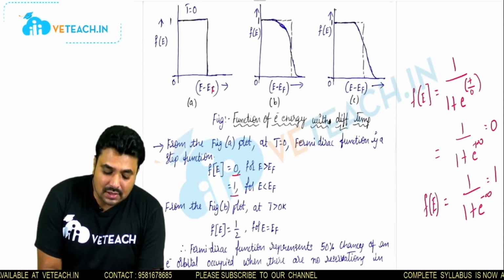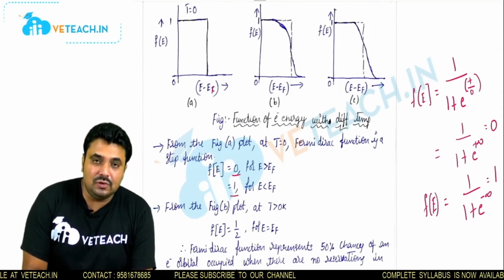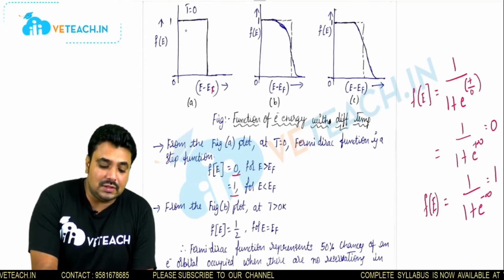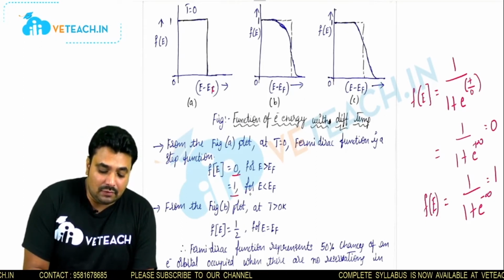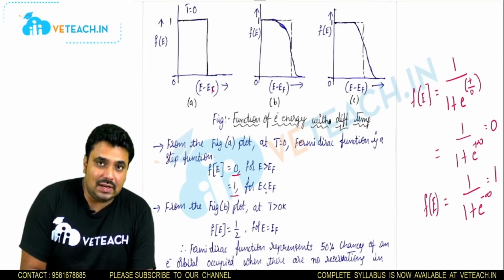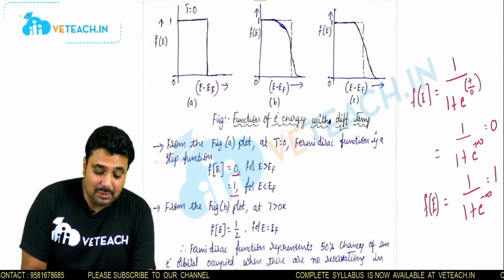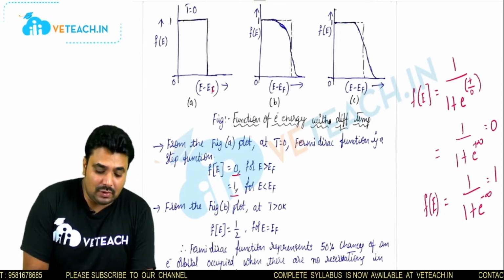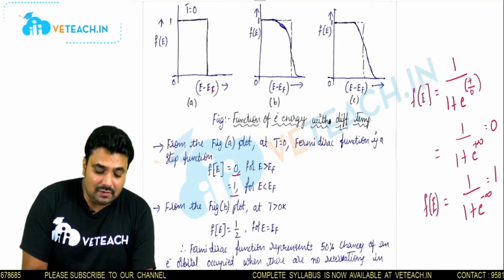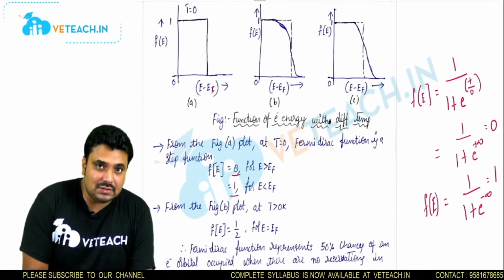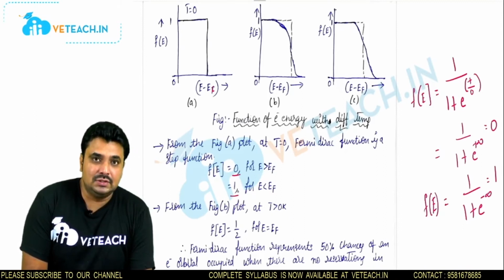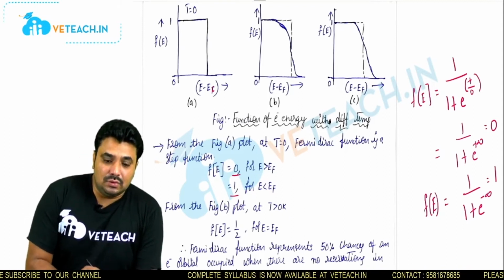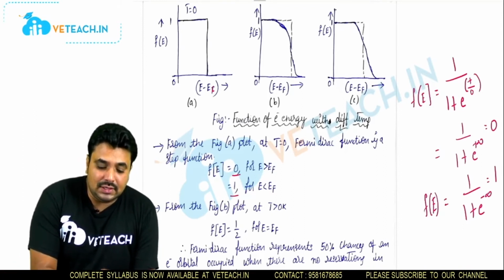So these cases are all for which one? This is for T equal to 0. We are getting 1 if the Fermi level is greater than the energy, and as the Fermi level is less than the energy, at that time the function of energy becomes 0, from figure A. So here the case is T equal to 0.